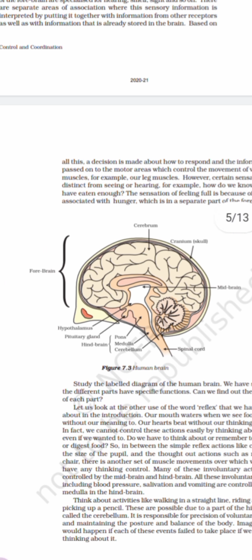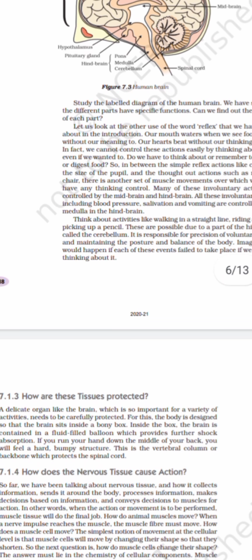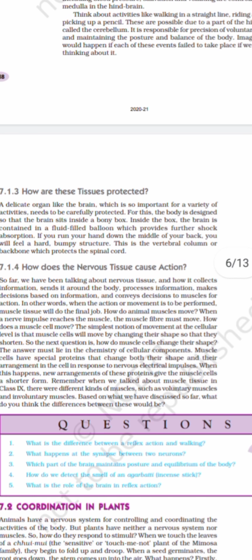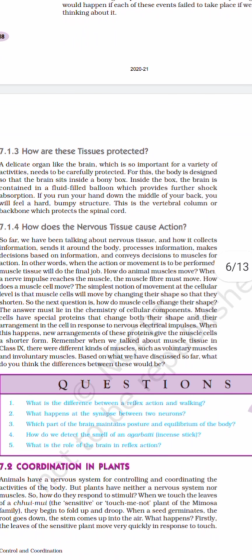Okay, next, how are these tissues protected? As you know, your brain is very delicate. There are various activities that are going to take place. For this, the body is designed so that the brain sits inside a bony box.